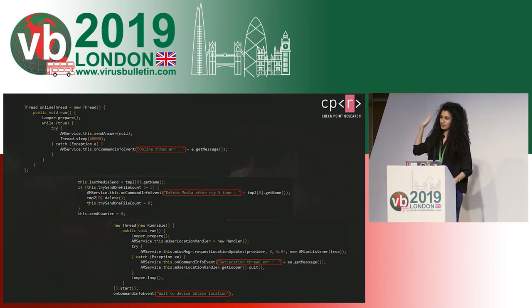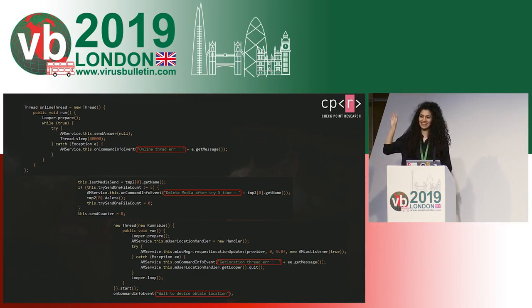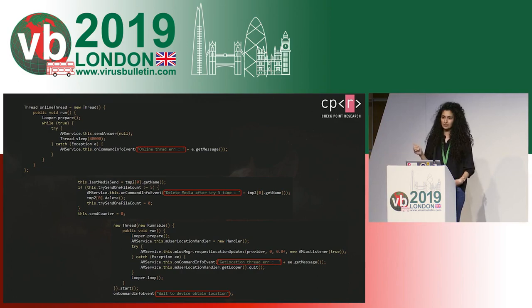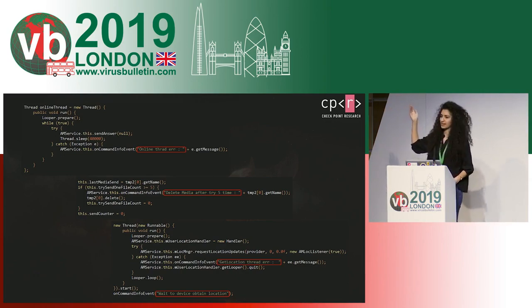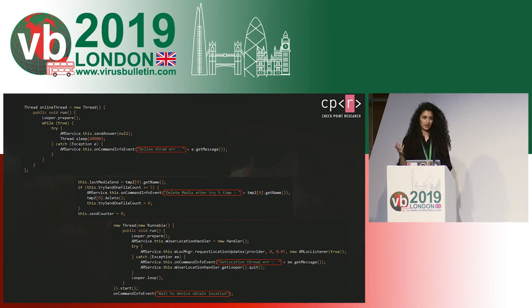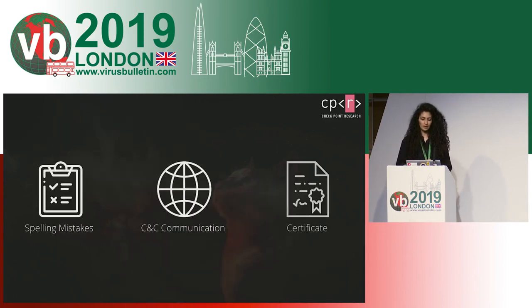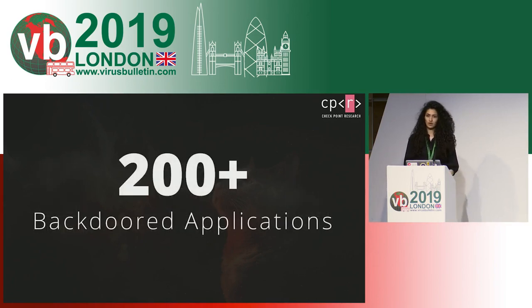strings. And you can see, for example, in those examples, that the app documents a lot of the exceptions that it runs into. So if an error occurs, it would tell us why that happened. And we can see words like "thread", missing an E, or weird syntax like "wait to device, obtain location". And I can use that to find related samples. So combining the 3 techniques together led me to find more than 200 backdoored applications that I believe were operated by the same attackers.